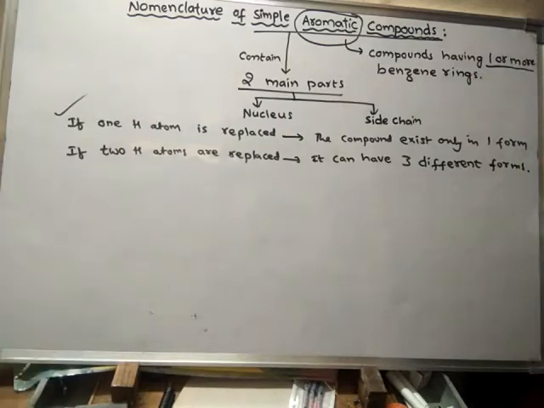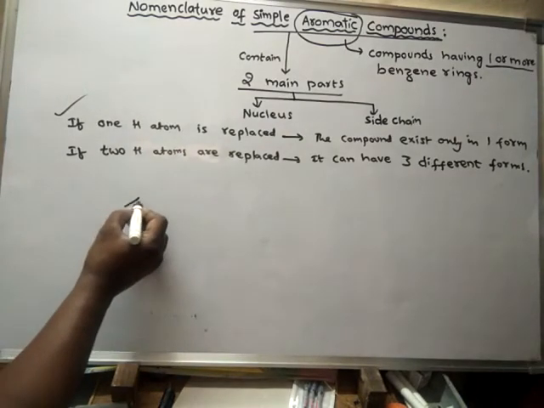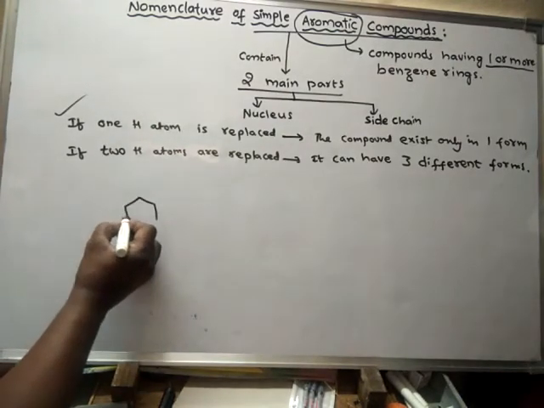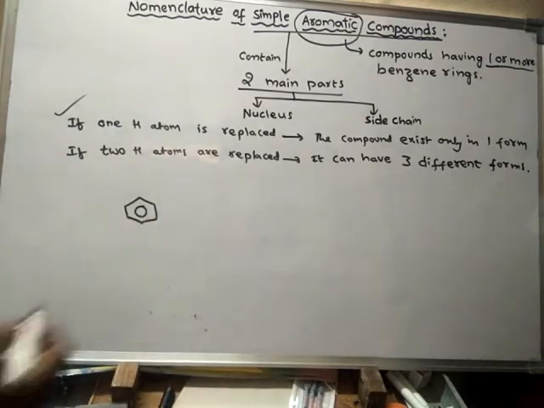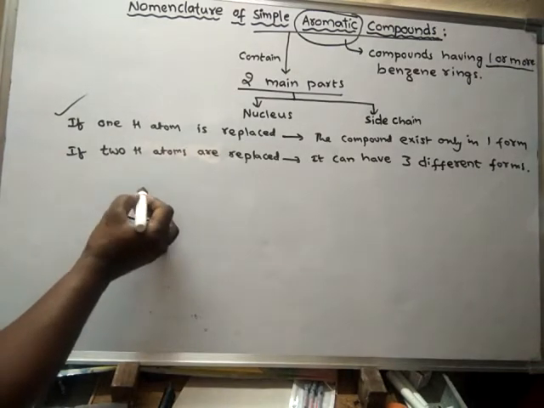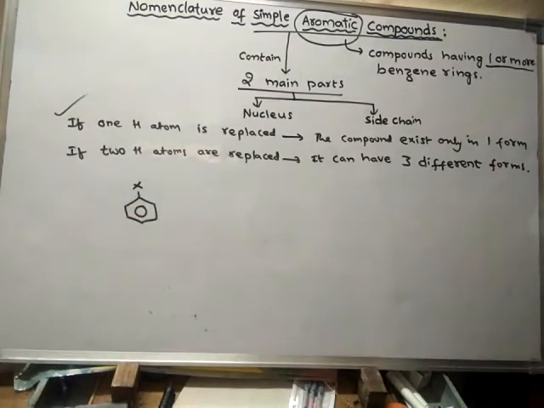If one hydrogen atom is replaced, for example, here this is the benzene ring. One of the hydrogen atoms is replaced by some group X, let us assume.